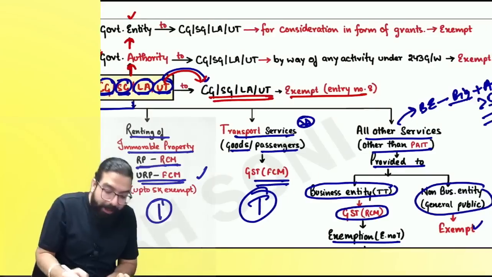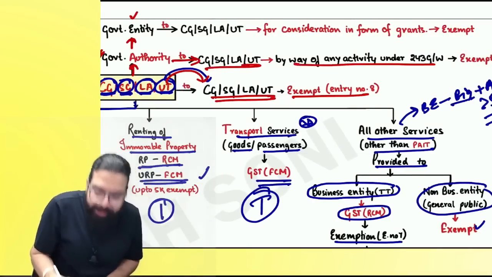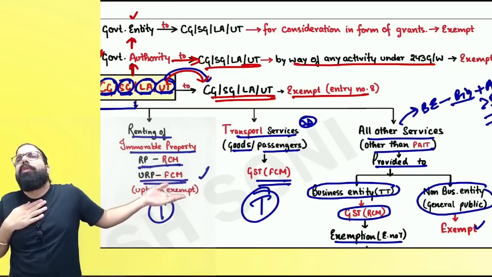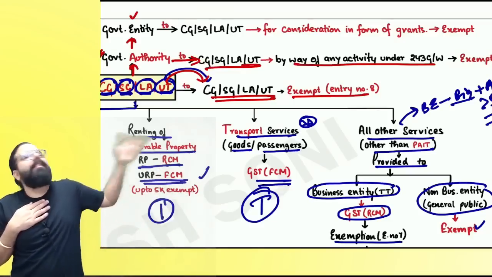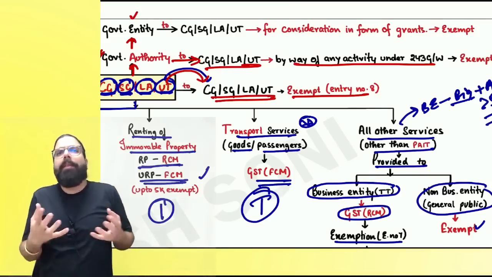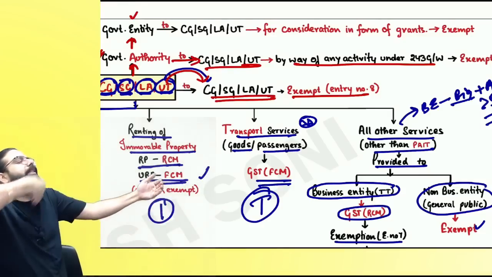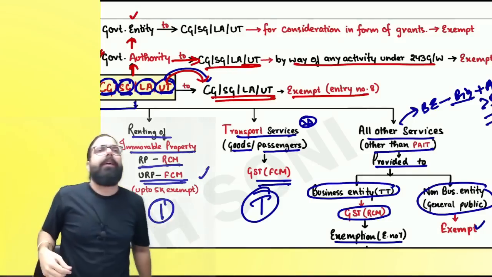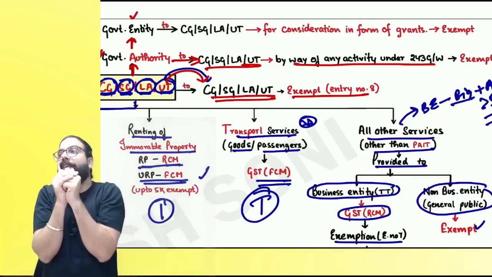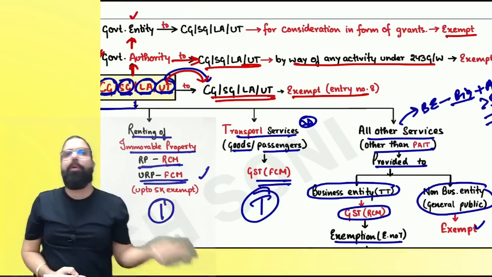Are we clear? Now, governmental authority, when it is giving services to the government by way of an activity under 243G and W. Why did government form a governmental authority? To do 243G and W activity. Now it is giving services to the government. Do you think government will go and pick up garbage? Baba, they will form one authority. An authority will go ahead and do that function. Now, when governmental authority is giving services to the government, it will be exempted. Now, government forms a governmental entity, and the governmental entity also gives services to the government, and government gives them grant. That is also exempted. Can we go ahead, everyone?